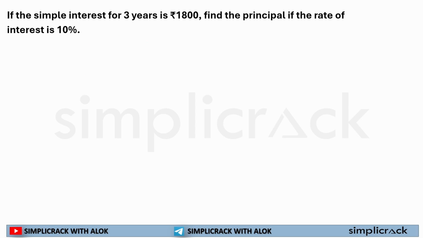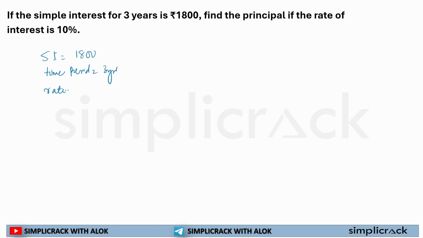Now this question. If the simple interest for 3 years is 1,800 rupees. What is it saying? Simple interest 1,800, time period 3 years. Find the principal if the rate of interest is 10%.